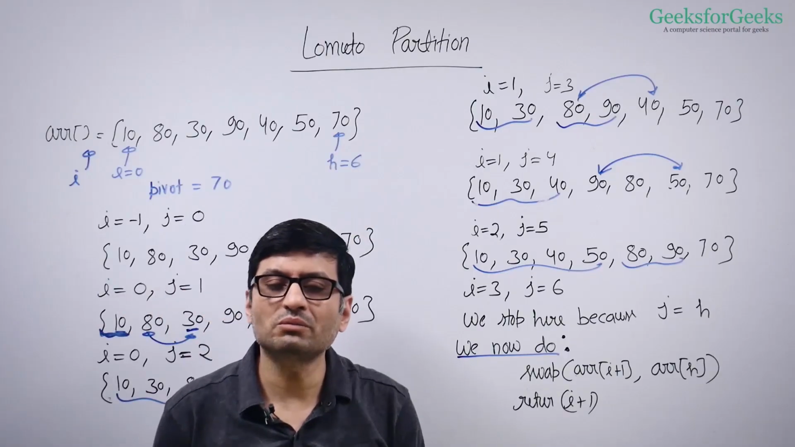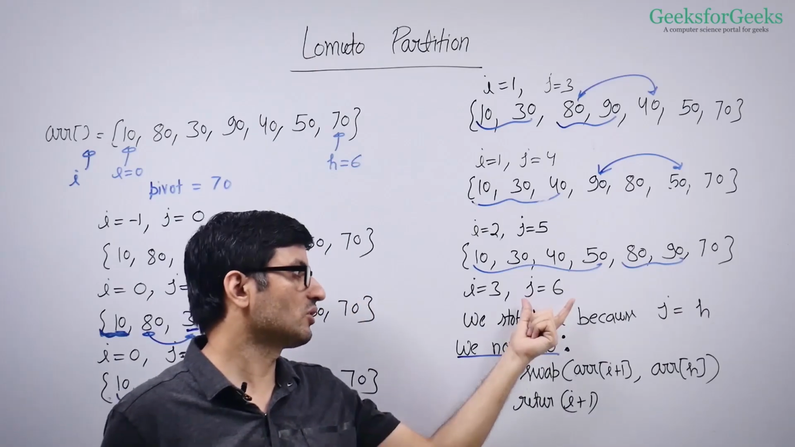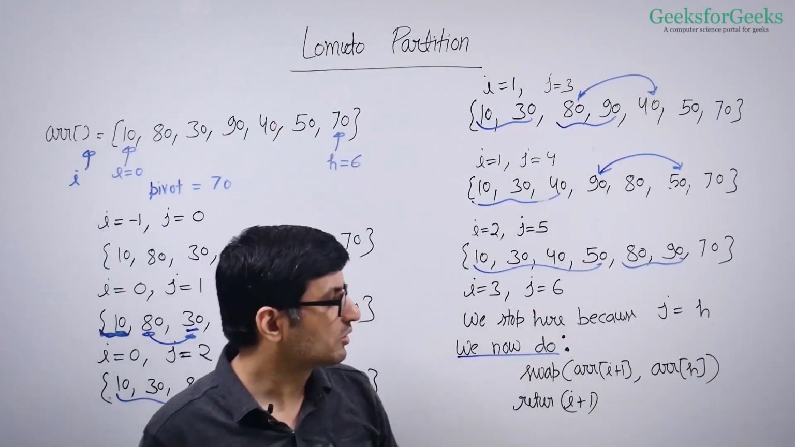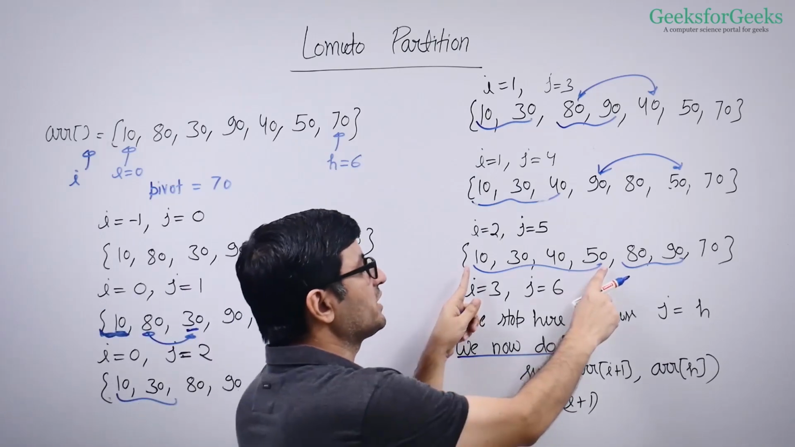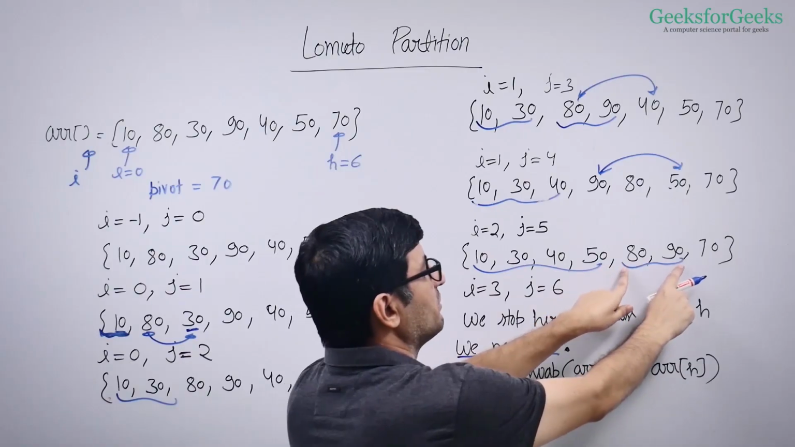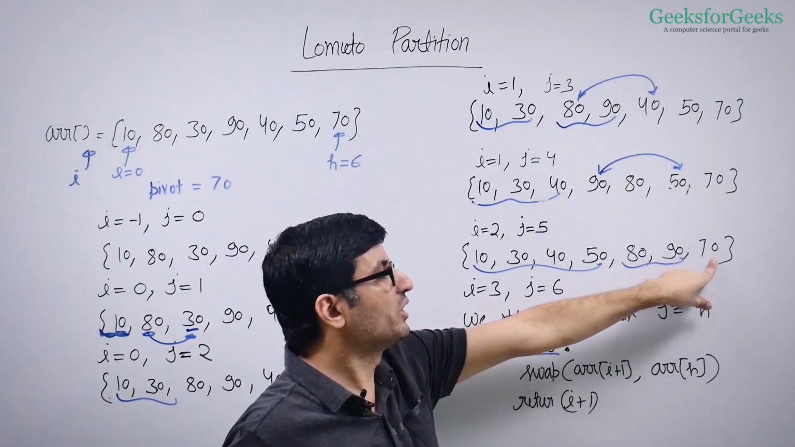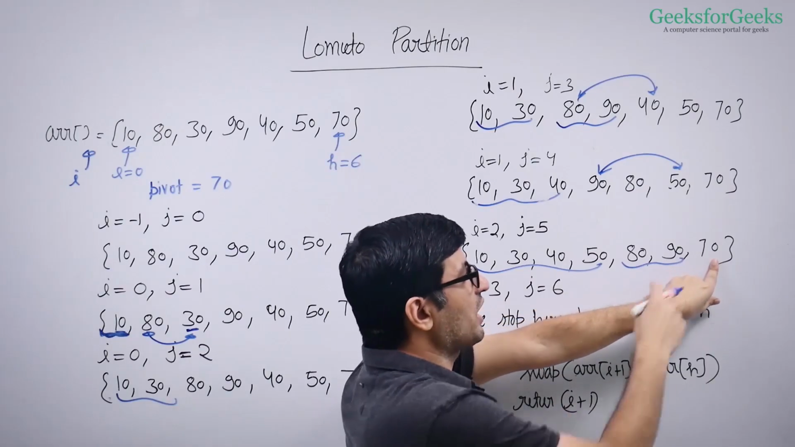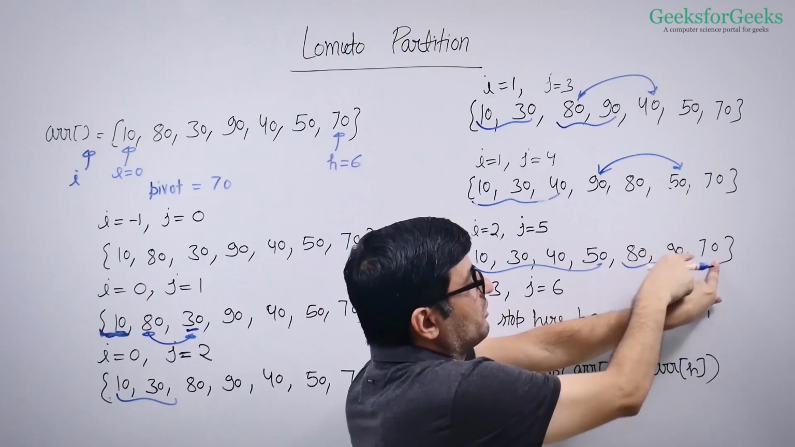We run a loop from low to high minus 1. So we stop here because j has gone beyond high minus 1. So we stop the loop here. And you can see that all these elements are smaller and all these elements are greater. And your pivot is here. So what do you do at the end? You swap your pivot with the first greater element, right? So you swap 70 and 80.